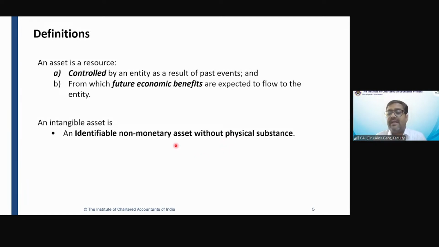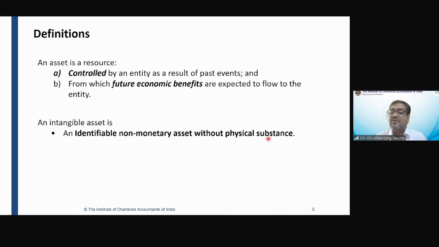What is the word in this whole line which differentiates PP and intangible asset? Without physical substance. PP is having physical substance. Intangible asset is without physical substance, right? If the words without physical substance would not have been there, there would probably be a big confusion between the tangible asset and intangible asset, from the definition perspective.